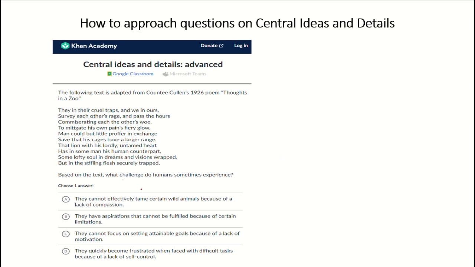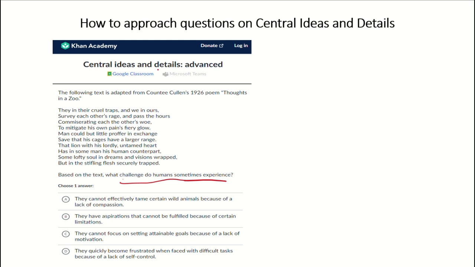So, what is asked in this question? The question is about the challenges which humans sometimes experience based on the text. So, we need to have a brief understanding of what this poem is about. It's largely about comparison between humans and the animals in a zoo, right?